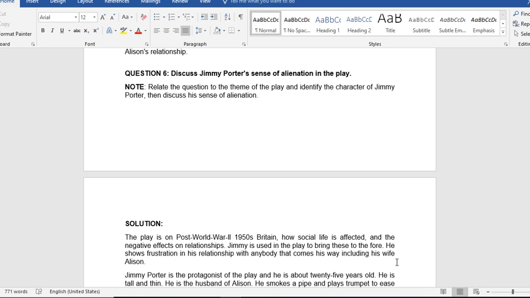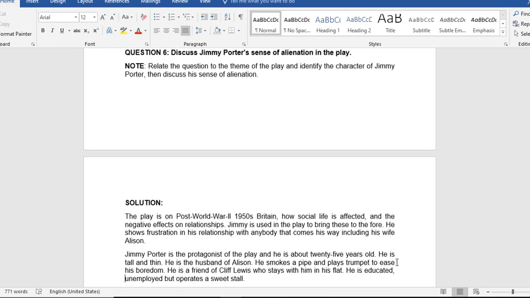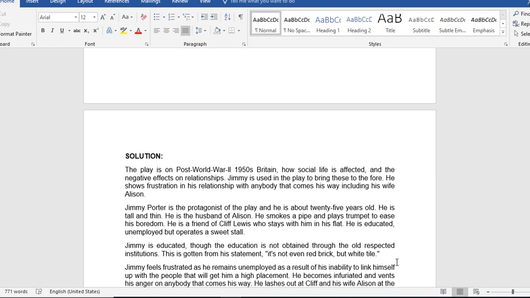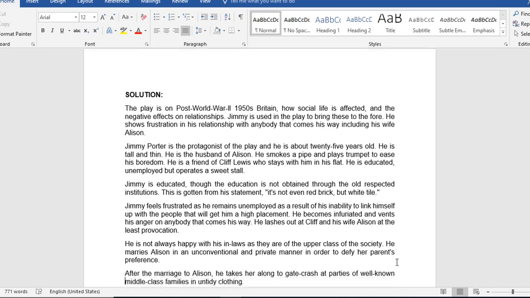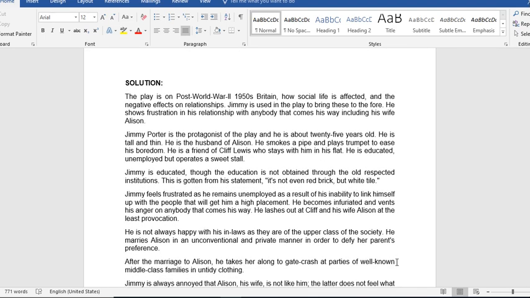The play is on post-World War II 1950s Britain. How social life is affected and the negative effects on relationships. Jimmy is used in the play to bring this to the fore. He shows frustration in his relationship with anybody that comes his way, including his wife, Alison. Jimmy is the protagonist of the play and is about 25 years old. He's tall and thin. He's the husband of Alison. He smokes a pipe and plays trumpet to ease his boredom.